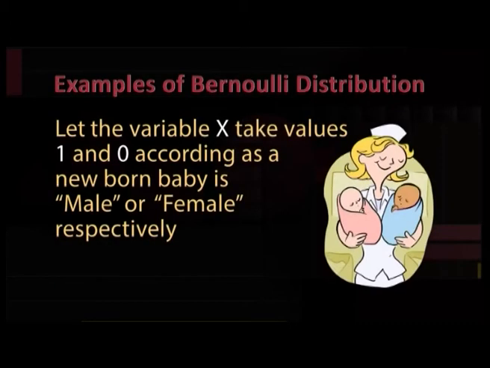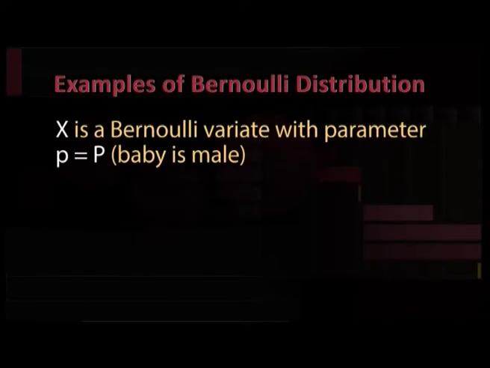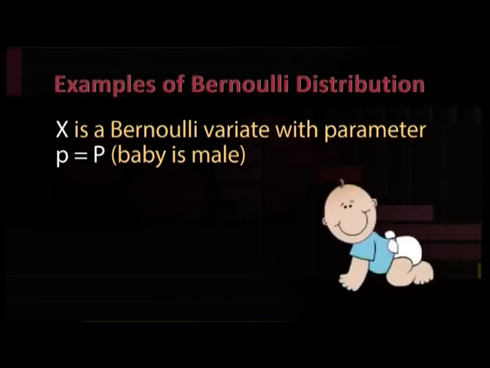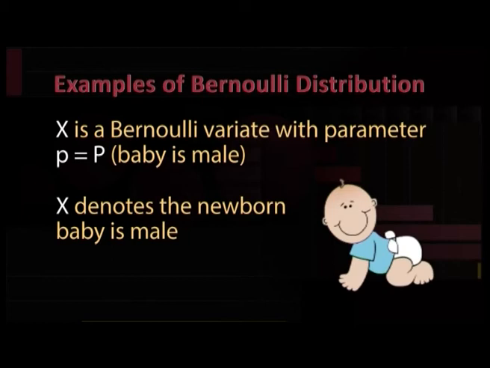Let's take another example. Let the variable X take values 1 and 0 according as a newborn baby is male or female respectively. Then X is a Bernoulli variate with parameter p, which is the probability the baby is male. Here X denotes the newborn baby is male.